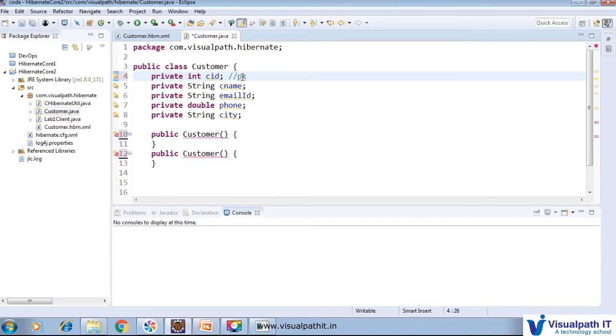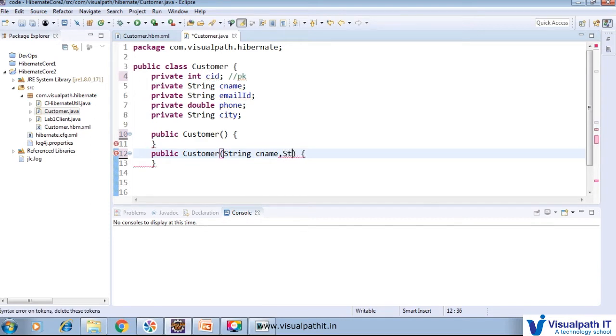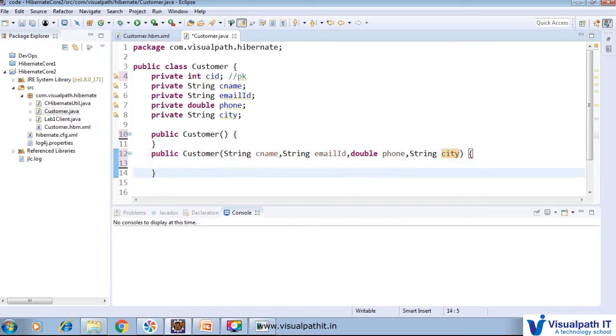So other than the primary key, we will write here string CNAME and string email ID, and after that we have a double phone and we have string CT. These 5 fields are there, so we want to initialize them here. So how will we initialize?